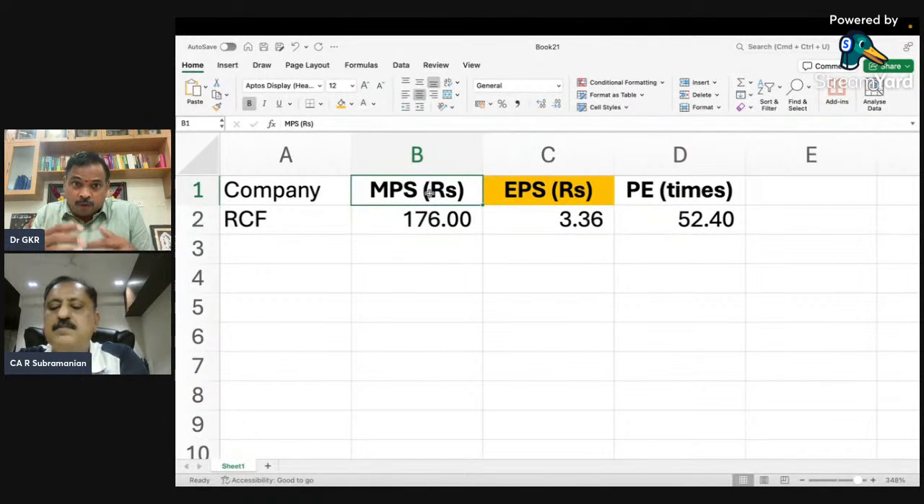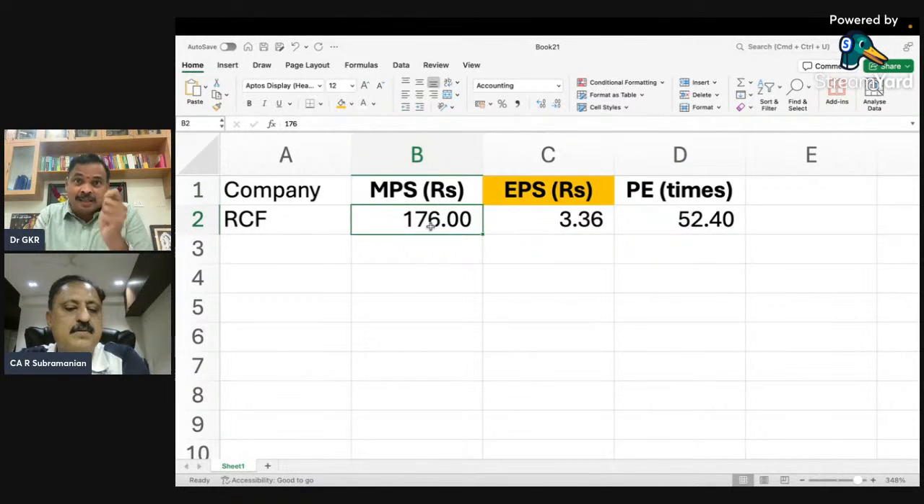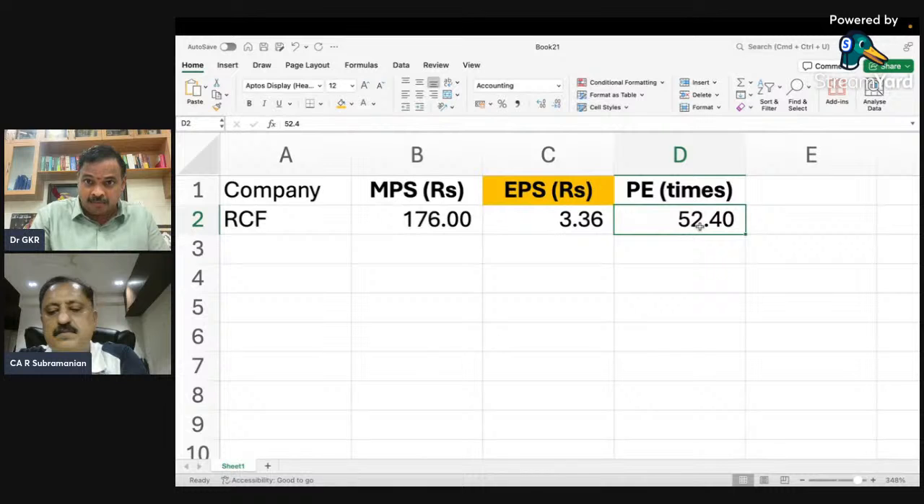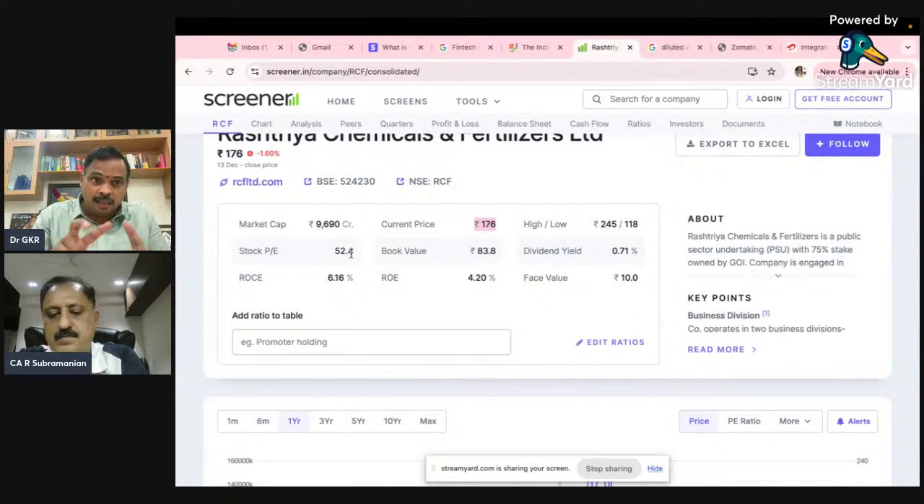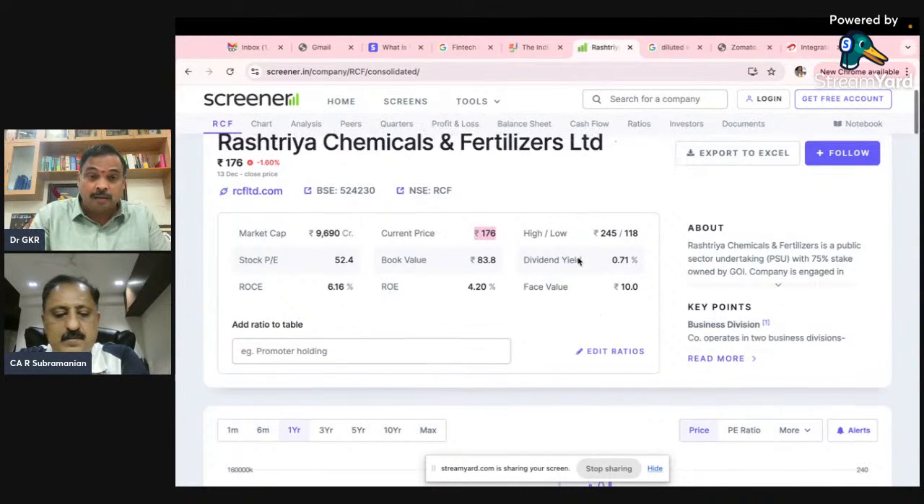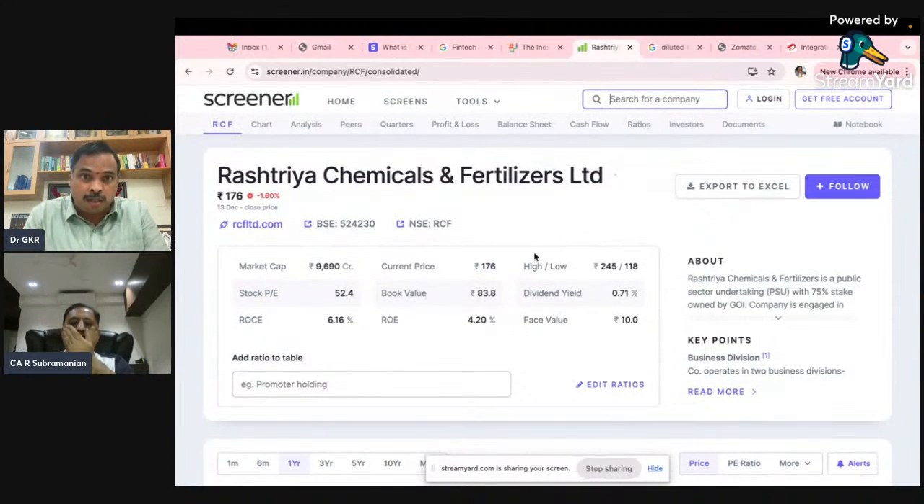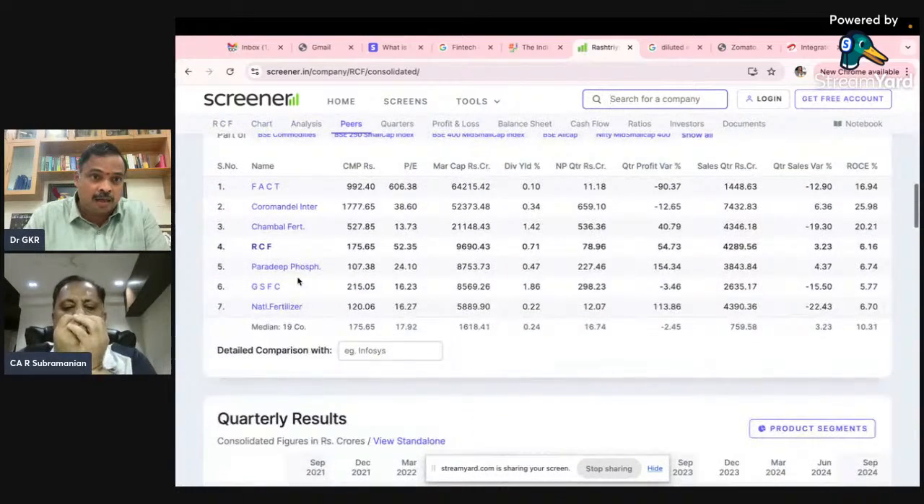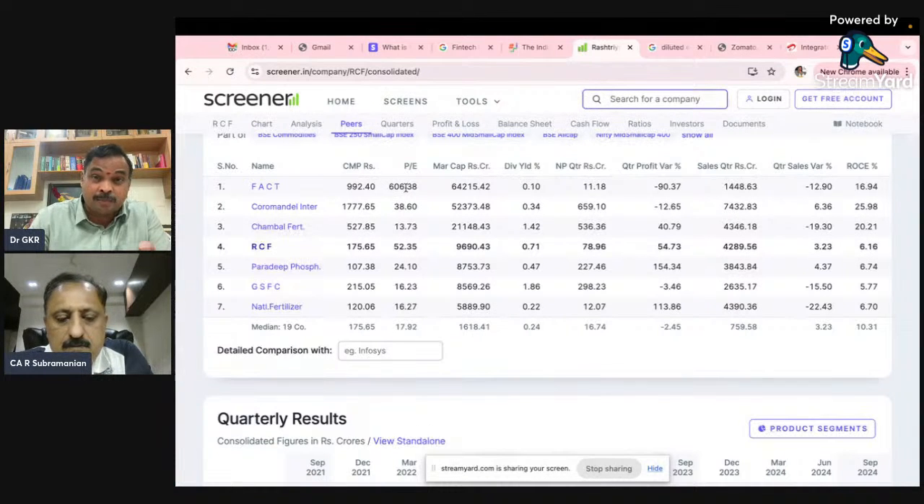How much do you invest for one share? 176 rupees. Out of the 176 rupees you invest, how much will the company earn? For every 52 rupees, 1 rupee is earned. That is the message of this price earning ratio, and that is very significant. Let me also take you to the comparables. Along with the other comparables, look at a company called Factor. That is 606 times the price, which means very costly. Which is the cheapest?